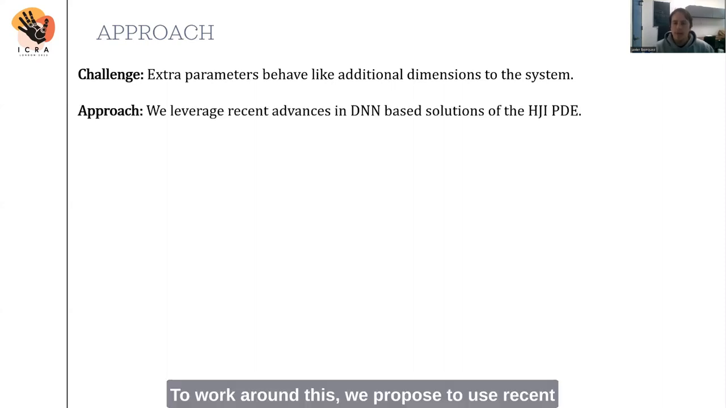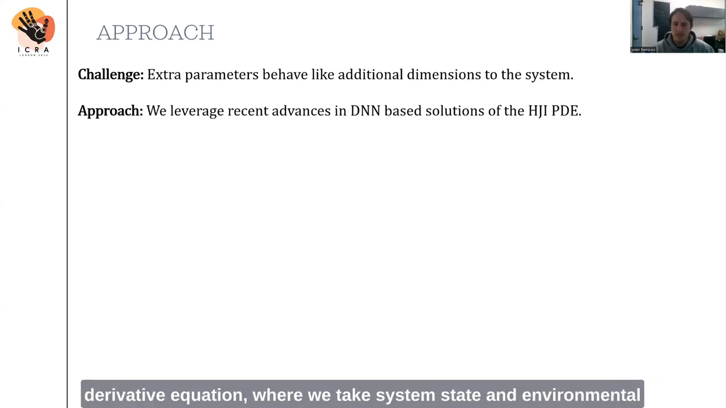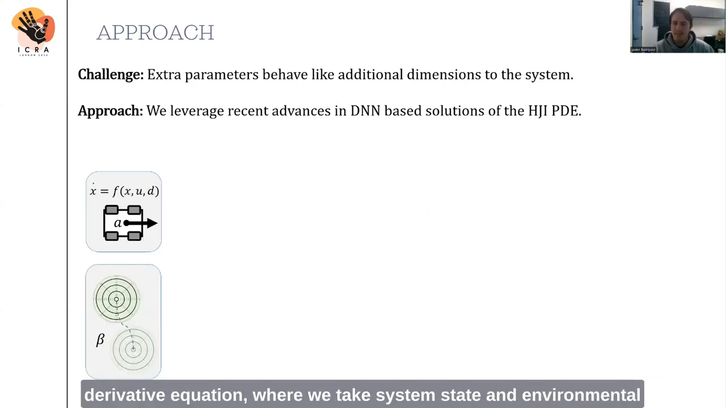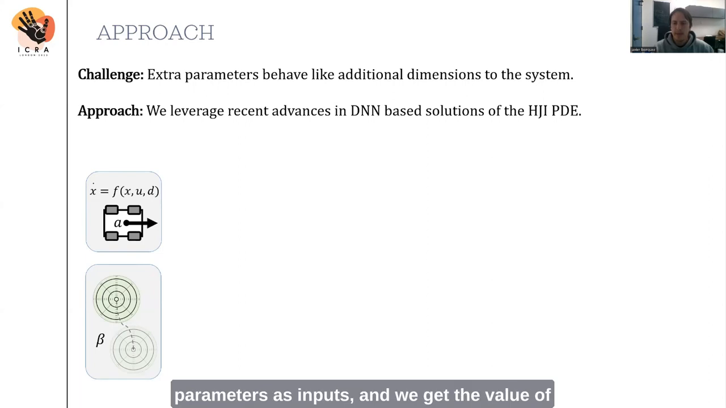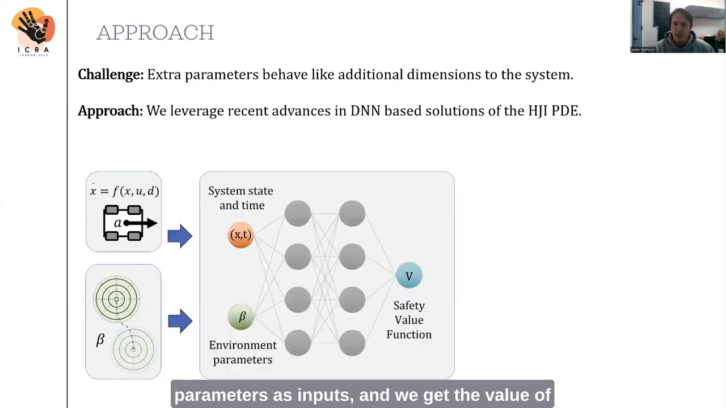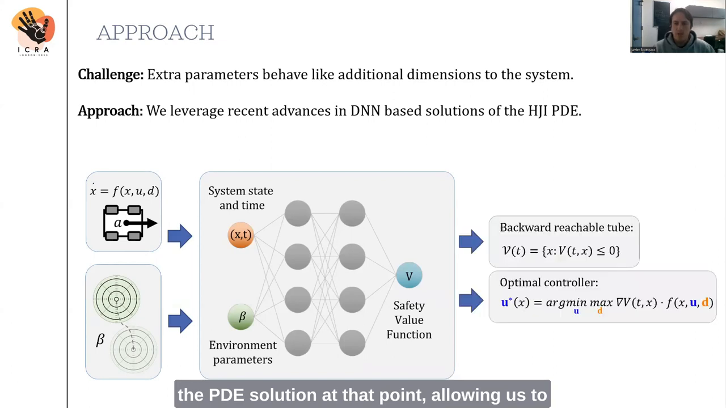To work around this, we propose to use recent advances in DNN approaches to approximate solutions for this Hamilton-Jacobi-Isaacs partial differential equation, where we take system, state, and environmental parameters as inputs, and we get the value of the PDE solution at that point, allowing us to construct the BRT and optimal controller.